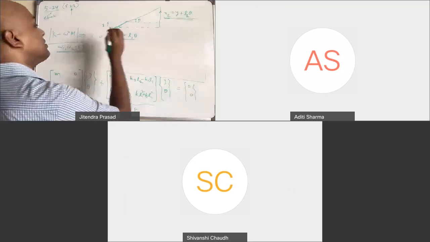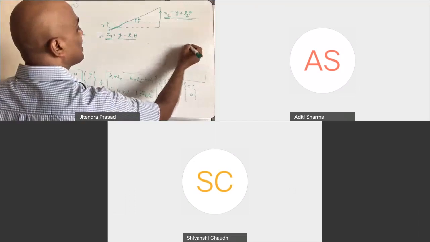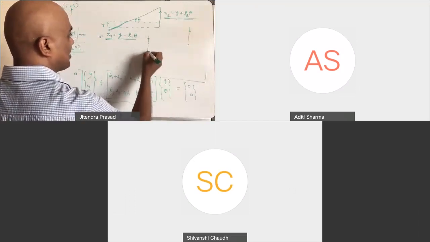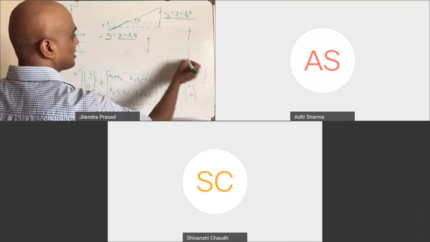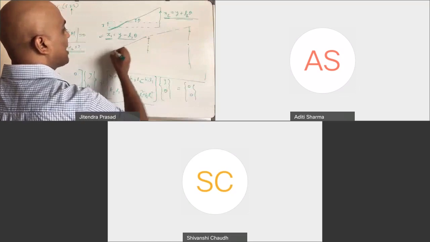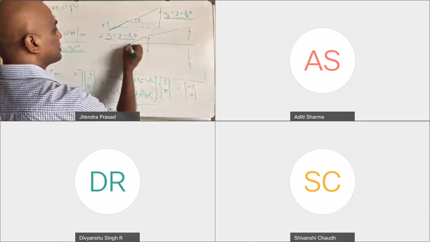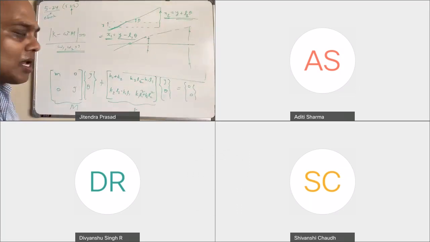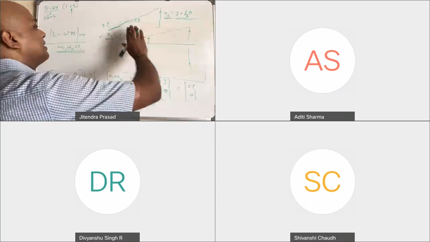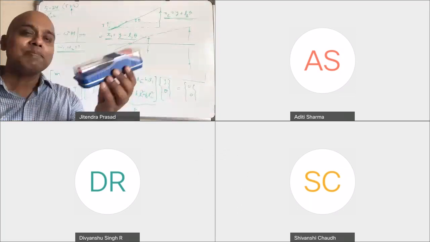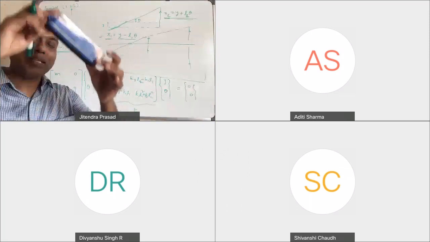This will tell you how the two nodes are moving. One goes here, then the other goes here, right? Or one goes here, the other goes here, and hence you join them and you get the node. Yeah, got it? Then you can do all the things that I explained in the beginning. Once you have iterated with x1 and x2, then you can physically visualize how these 2 points are moving.